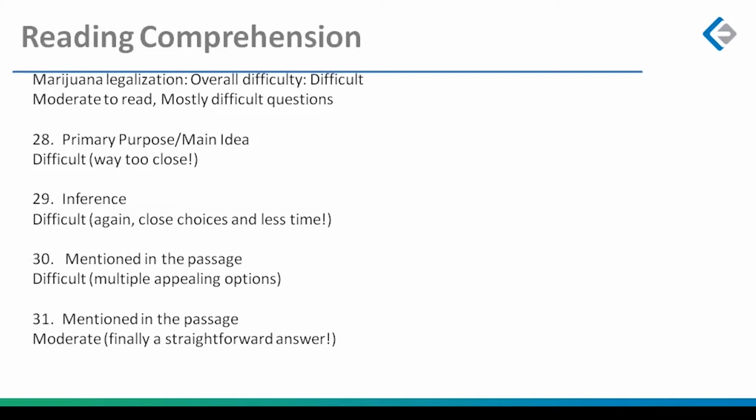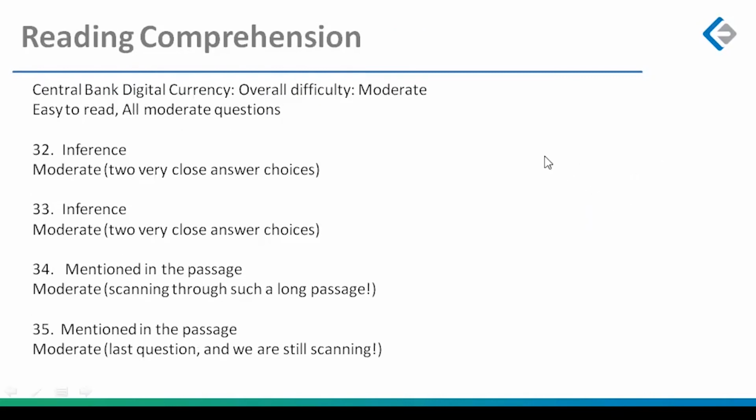And then finally, a mention in the passage was just straightforward, so much easy to figure out. So what happens when you come across a passage like this? Give me a minute. We are going to come to the slide where I tell you what to do with the test.